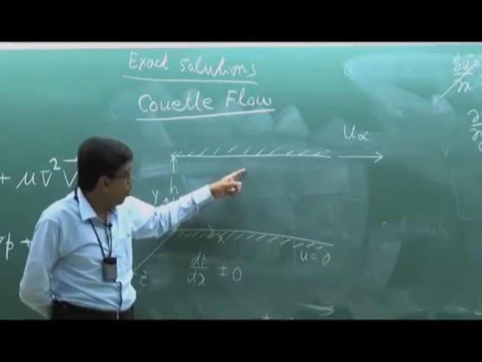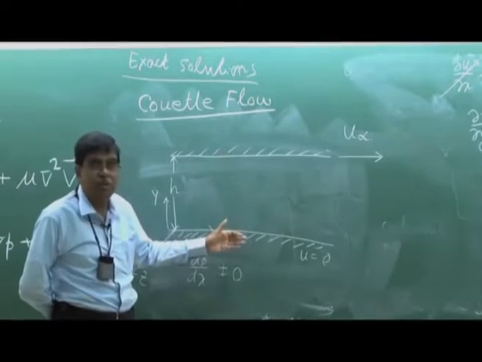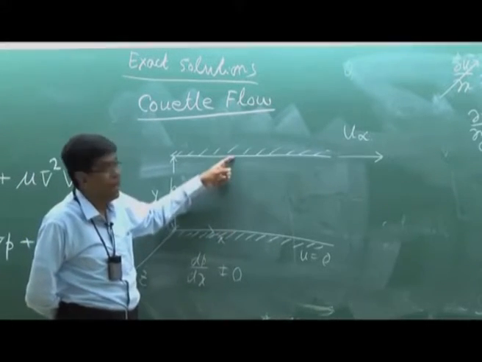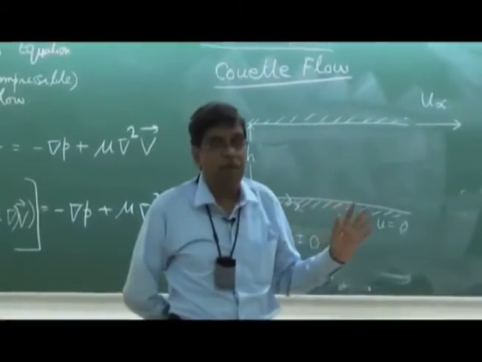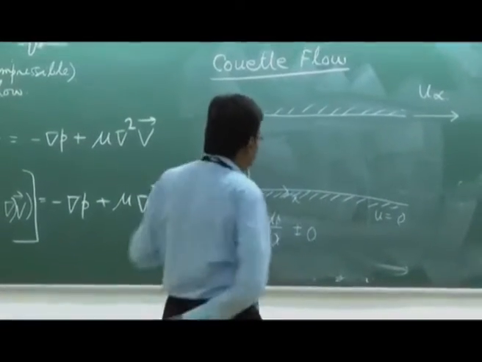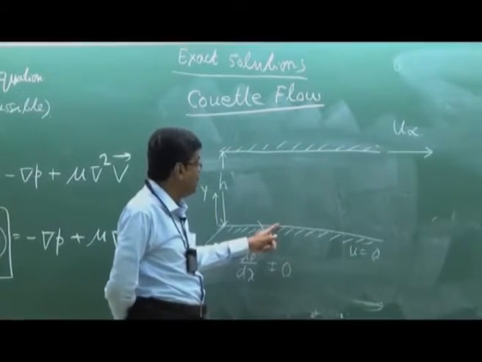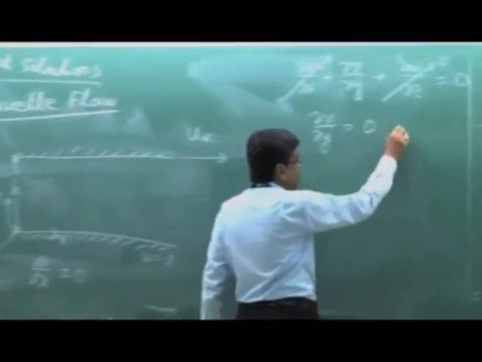So if you go on, you will see that all the points will be 0. That means, because of the two impermeable plates which do not allow any penetration, mathematically, since V is equal to 0 at both Y equals 0 and Y equals H, V is 0 throughout.